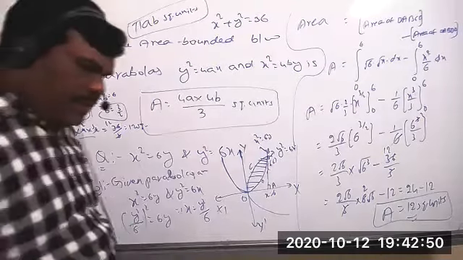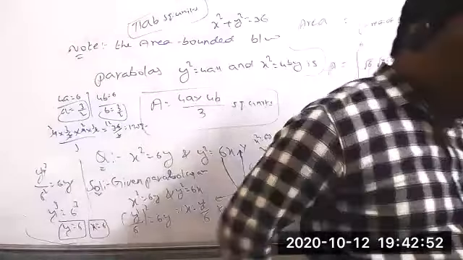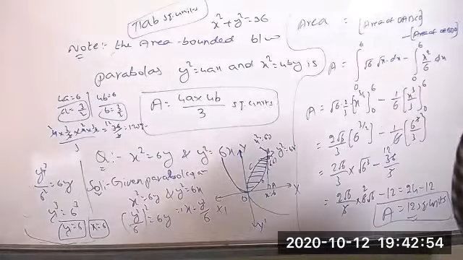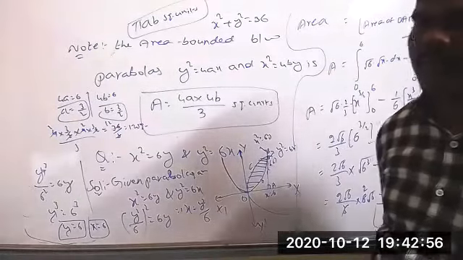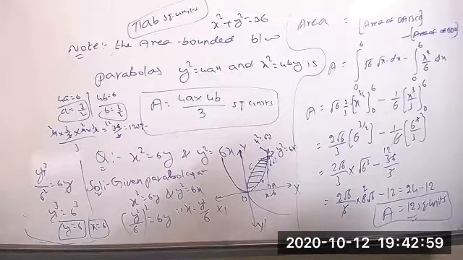Now this is based on the two parabolas. Suppose they give a circle and a parabola, how to find the bounded region? Complete this. The next one I will do that.